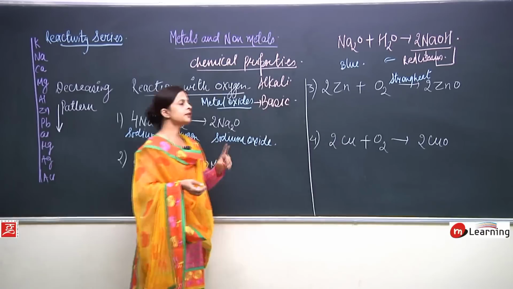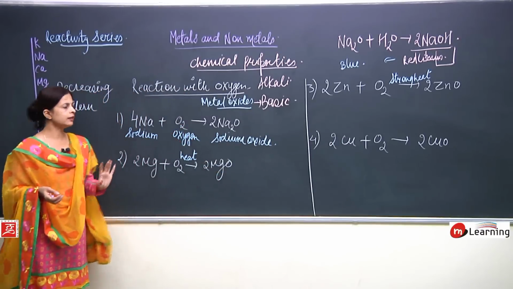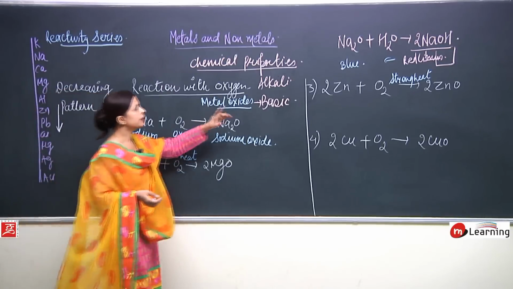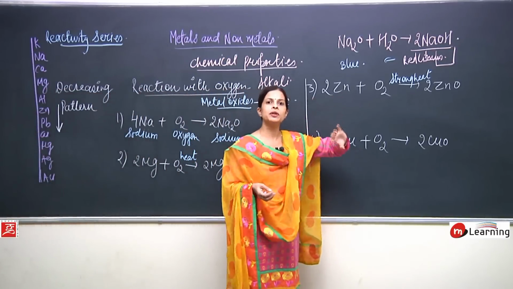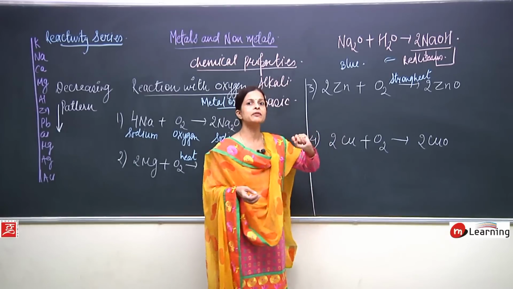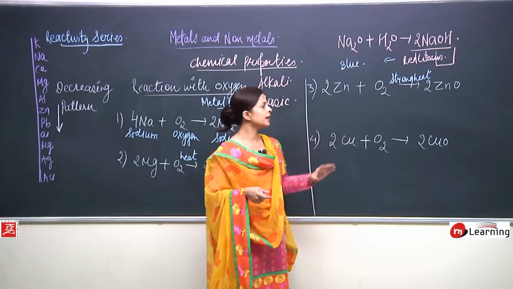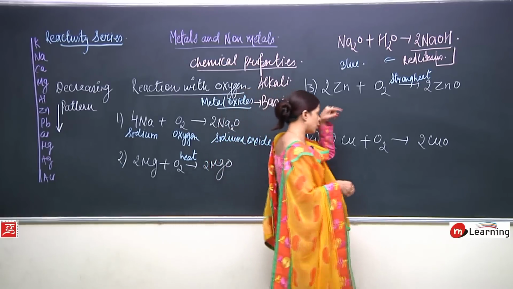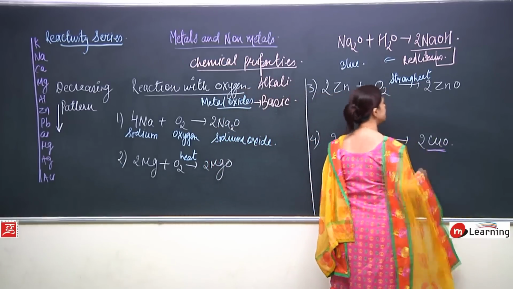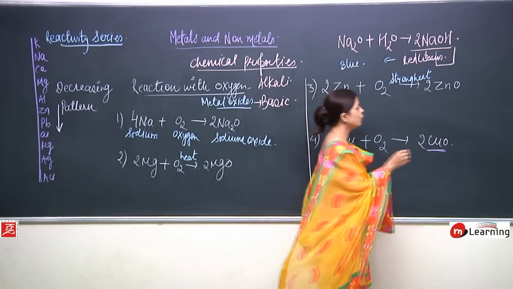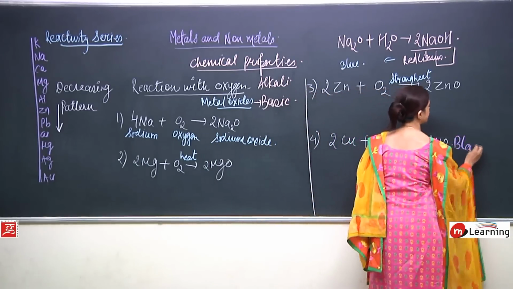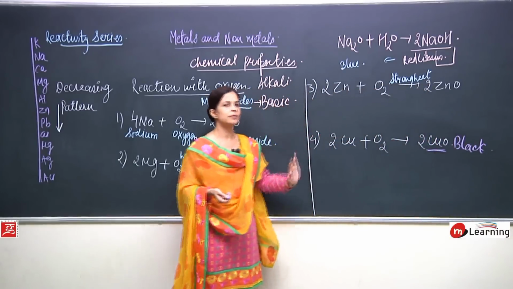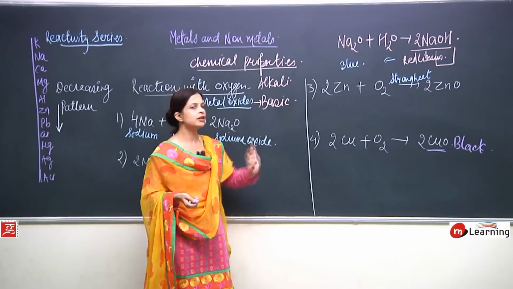What is the difference? Sodium catches fire in the air in the normal way. Here we have to heat the ribbon. Here zinc has to be given strong heat. Now what happens in the case of copper? Copper doesn't burn. Only a black color can be seen over here. A black color is formed, which means it doesn't really react.